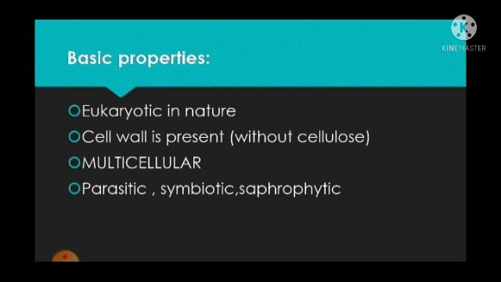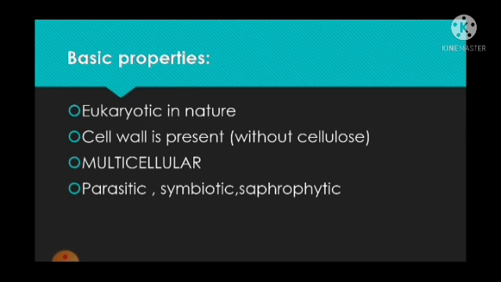They are multicellular in nature. This means that a group of cells come together to perform life processes. So, the organisms under the kingdom fungi are parasitic, symbiotic, and saprophytic in nature.